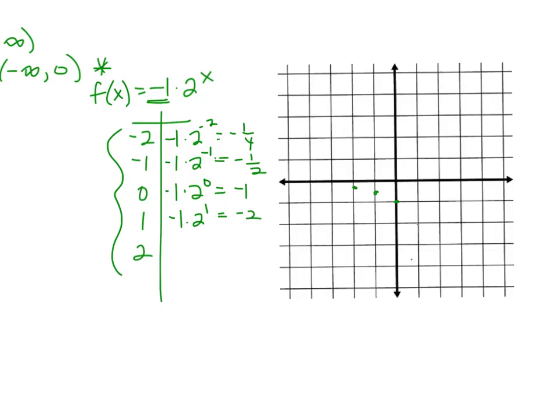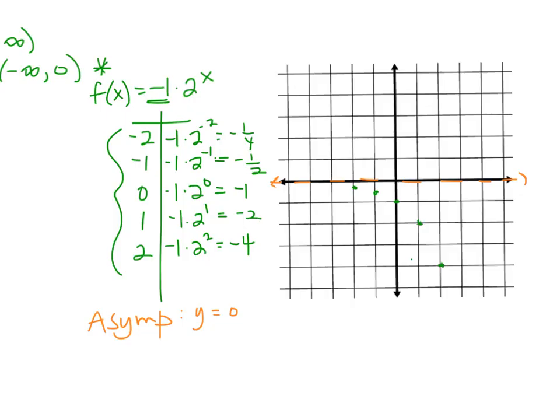So 1 to the right, down 2, like so. And then last but not least, negative 1 times 2 squared drops down to negative 4. So 2 down to negative 4. Again, our asymptote line, since nothing's added or subtracted after that exponential term, it's still y equals 0. That's in the same spot. I'm going to draw that in.